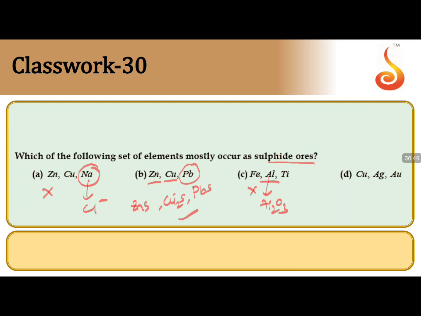Noble metals occur more in the native state rather than in combination.